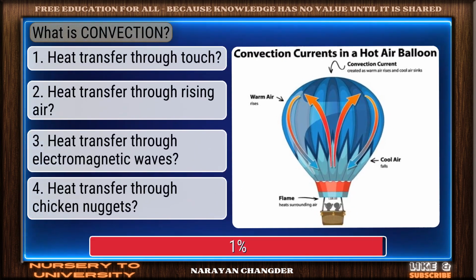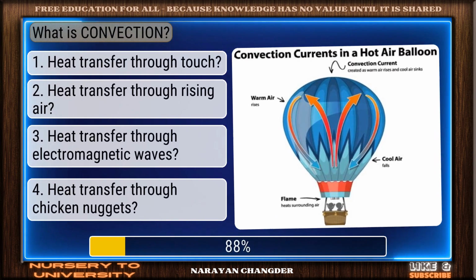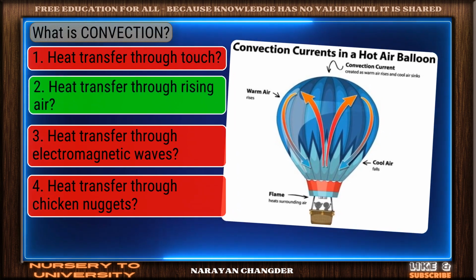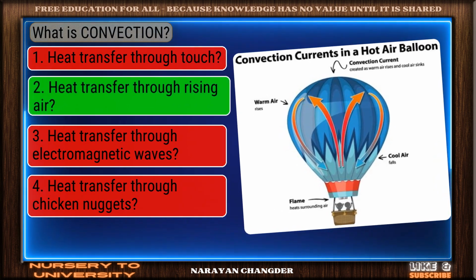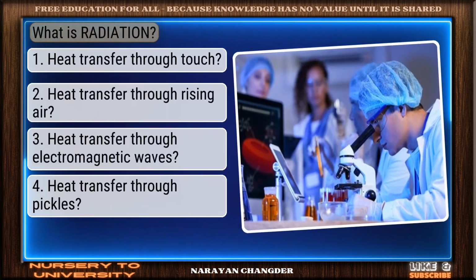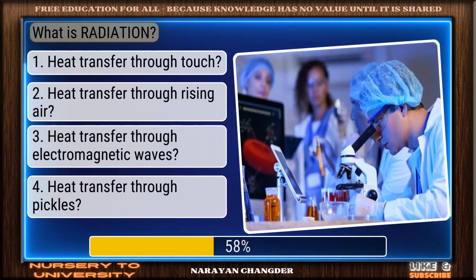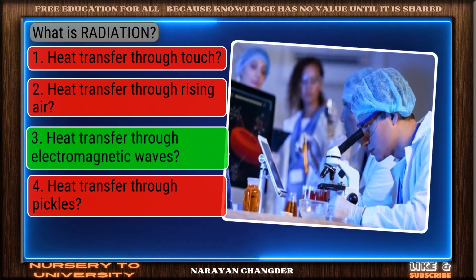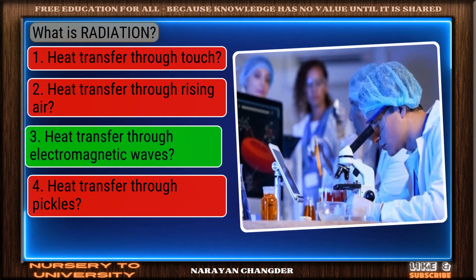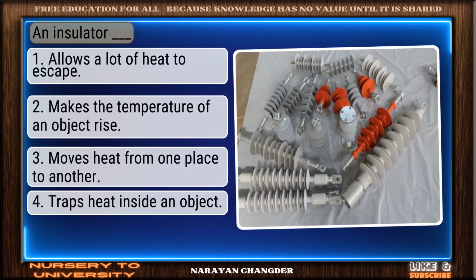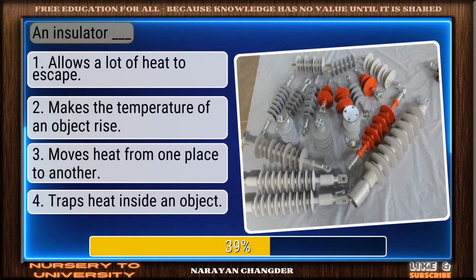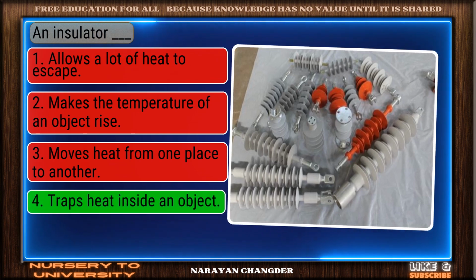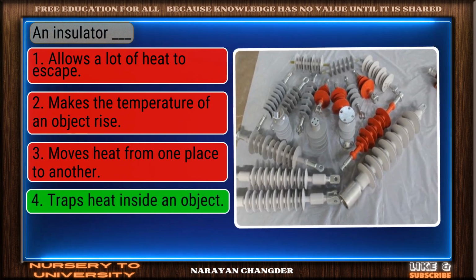What is convection? Smart pick. Heat transfer through rising air is the correct choice. What is radiation? Smart move. Heat transfer through electromagnetic waves is an accurate answer. An insulator dash. Good thinking. Traps heat inside an object is the right answer.